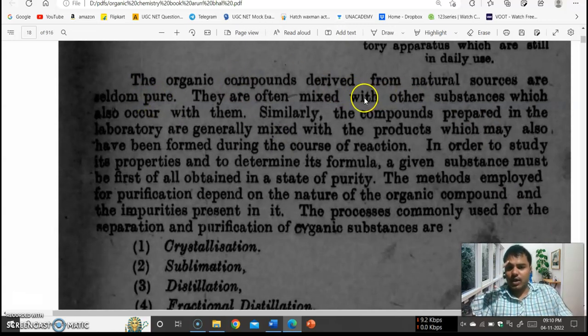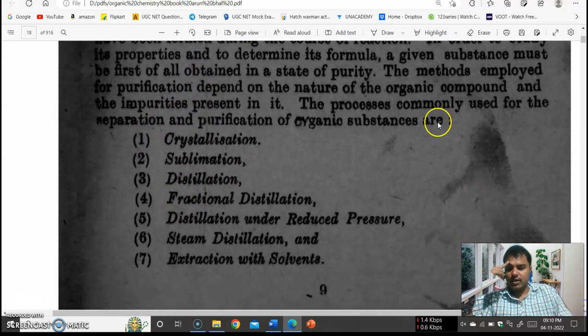Basically, organic compounds are separated from impurities by many methods like crystallization, sublimation, distillation, fractional distillation under reduced pressure, steam distillation, and extraction with solvents.